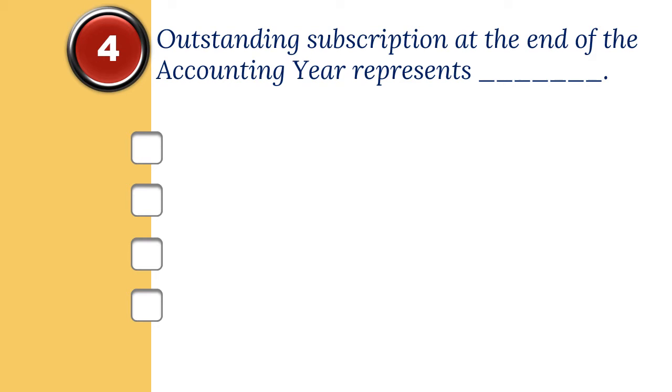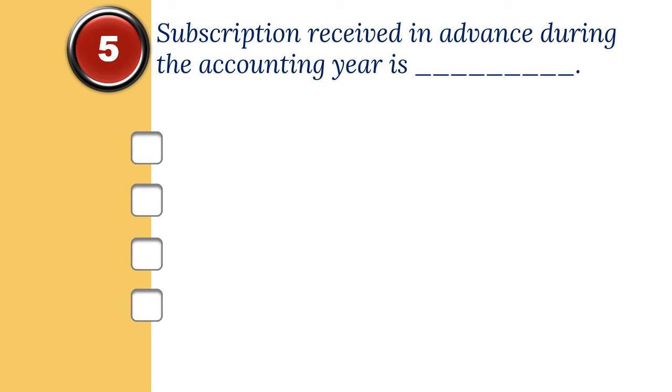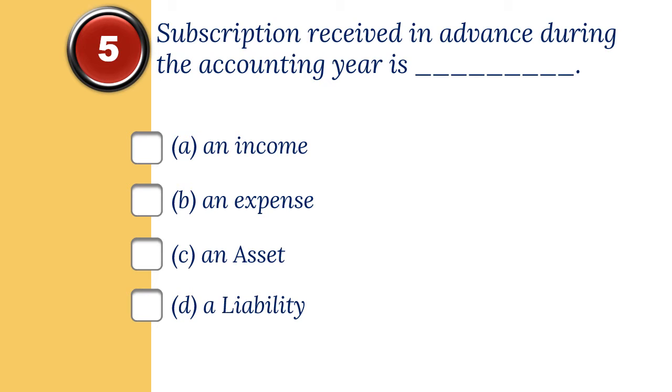4. Outstanding subscription at the end of the accounting year represents dash. The options are A. Liability, B. An expenditure, C. An asset, D. Capital fund. And the correct option is C. An asset. 5. Subscription received in advance during the accounting year is dash. The options are A. An income, B. An expense, C. An asset, D. A liability. And the correct option is D. A liability.